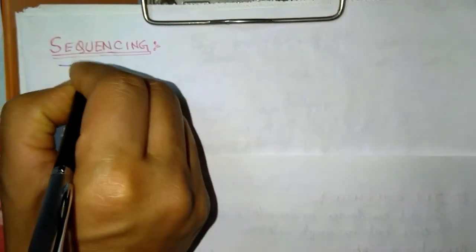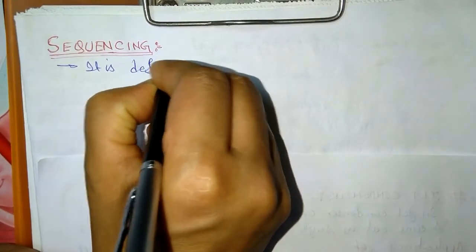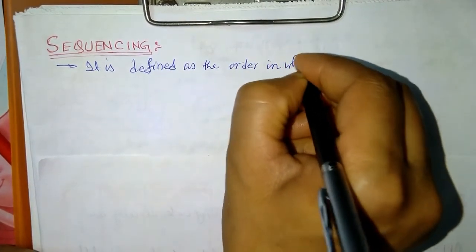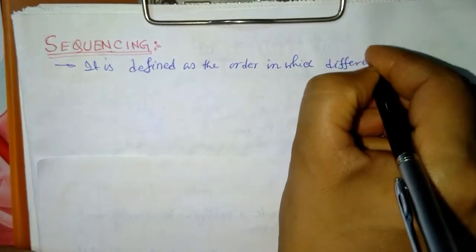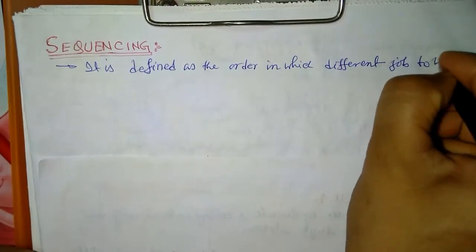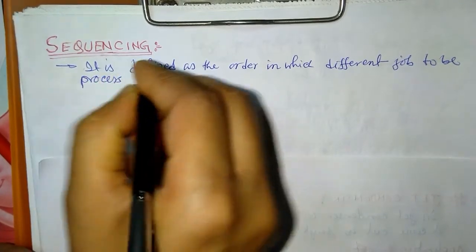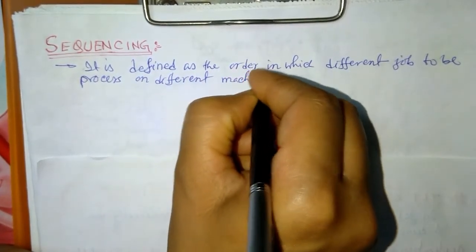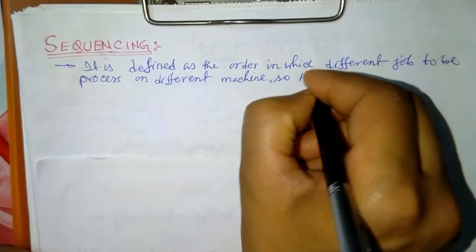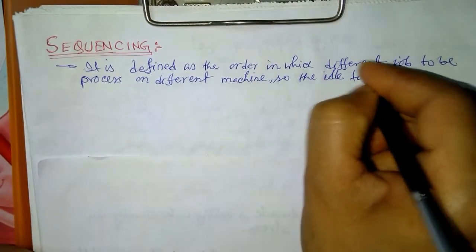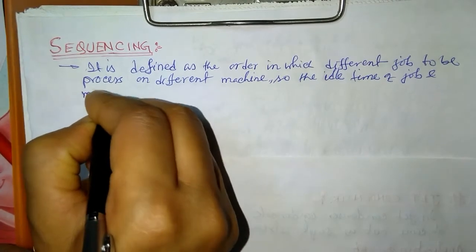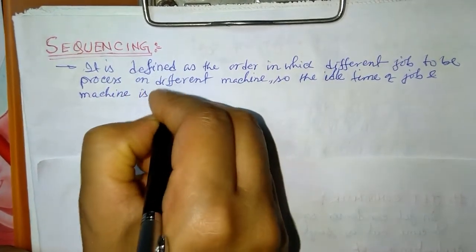Okay, so we can say that it is defined as the order in which different jobs are to be processed on different machines so that the idle time of job and machine is minimized.